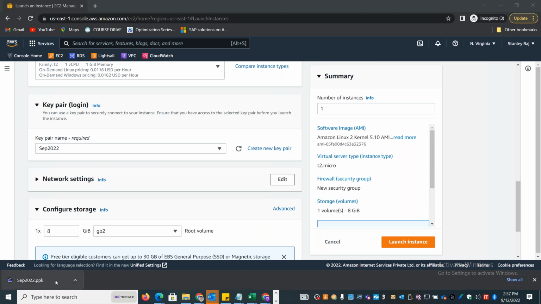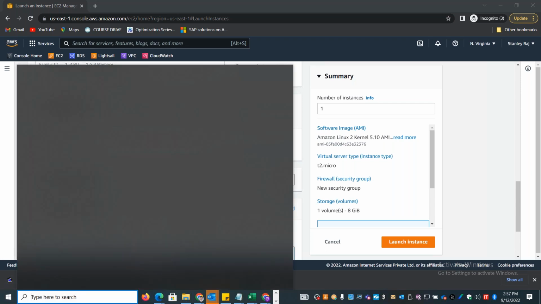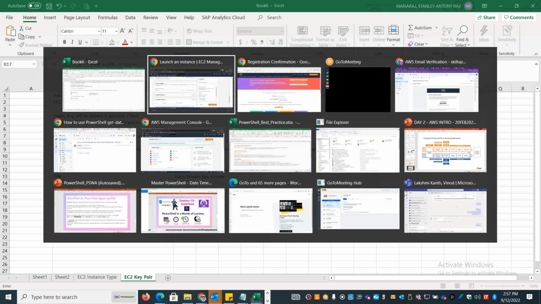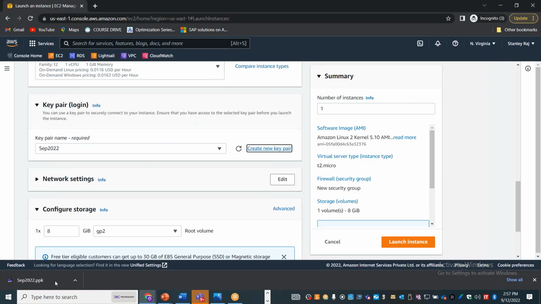Previously, a few years back, if I downloaded the PEM key to log in using PuTTY, I had to use something called the PuTTYgen tool to convert the key from PEM format to PPK format. Nowadays that is not needed. Earlier, Amazon used to provide the download only in PEM format, and to convert to PPK, we had to use a tool called PuTTYgen. So this tool is used for converting the key format. Nowadays you don't need that.